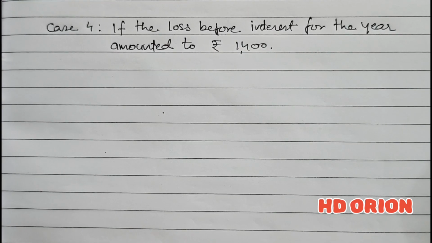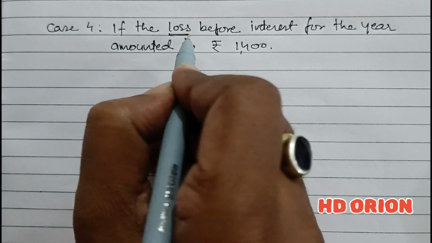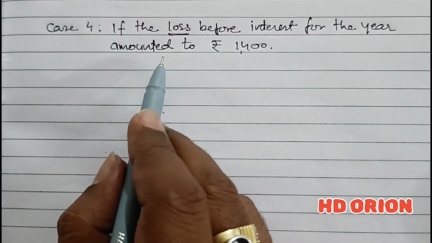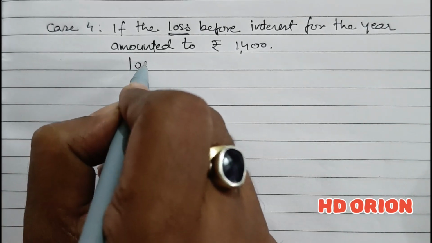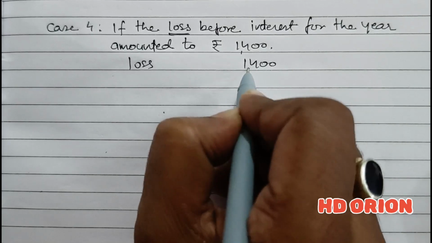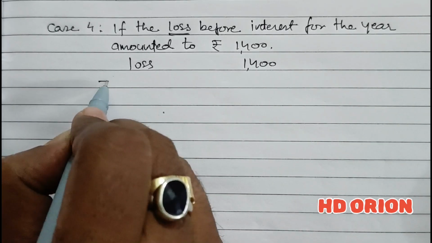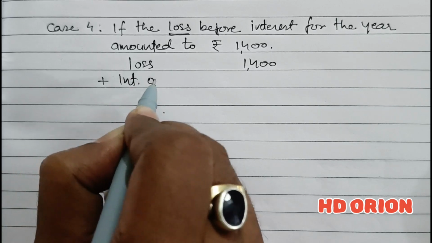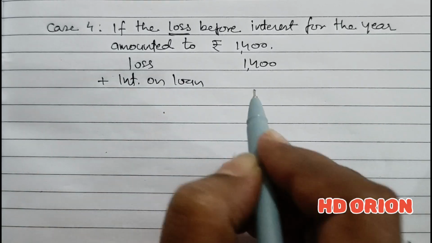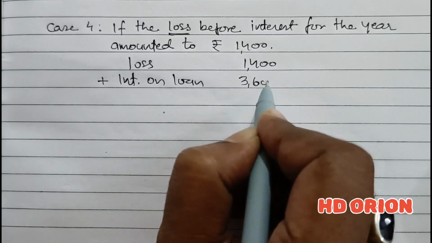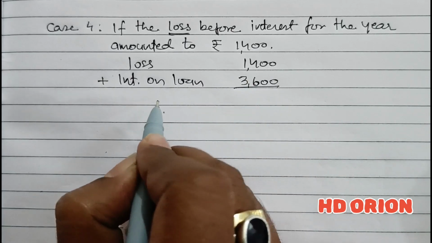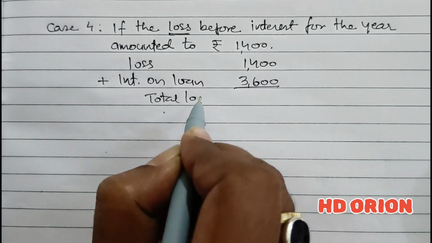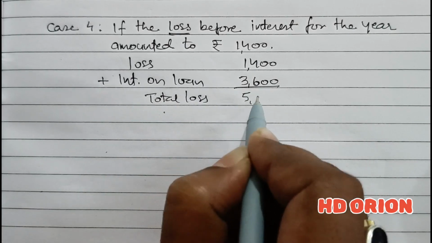Now let us see case 4. If the loss before interest for the year amounted to rupees 1,400. Now here is a loss. So irrespective of whether it is profit or loss, we have to pay 100% interest on loan. So loss for the year is 1,400. And to this loss, because it is a loss, we have to add interest on loan. Fine. So interest on loan, as we have calculated for both X and Y partners, is rupees 3,600. So total loss after interest on loan is rupees 5,000.